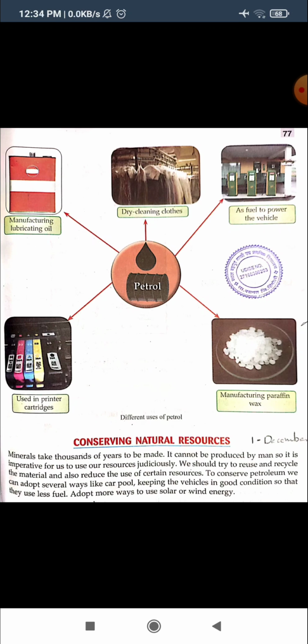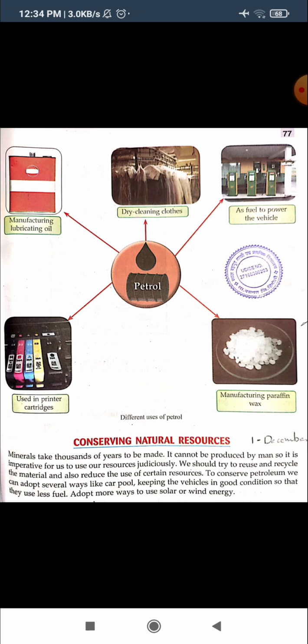To conserve the petroleum, we can adopt several ways like carpool, and keeping the vehicles in good condition so that they use less fuel. Whatever the maintenance is there, you can maintain the vehicles properly, so that the vehicle uses very less petrol and you can use it for a long time. These are some methods of conserving.